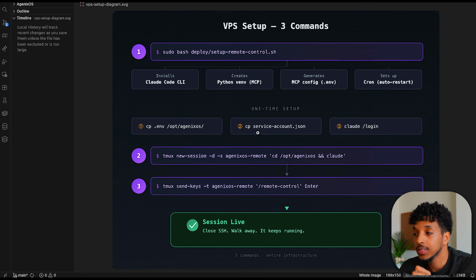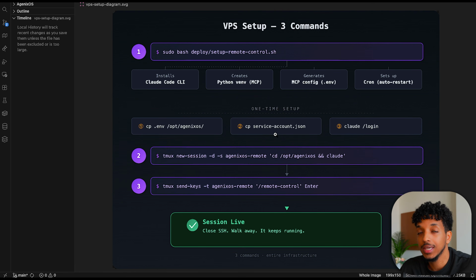Another thing you need to know about is that sometimes we have these one-time setup, and these are the commands to do so. So if you want to take your .env file from your local to your VPS, you use this command, copies it into whichever folder you have inside of your VPS server. We also want to copy over JSON secrets. So this is for the service account for Google. That allows us to do all of the Google Drive actions, Google Calendar actions.